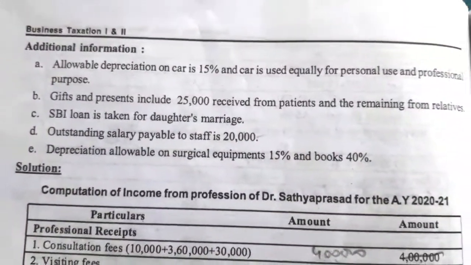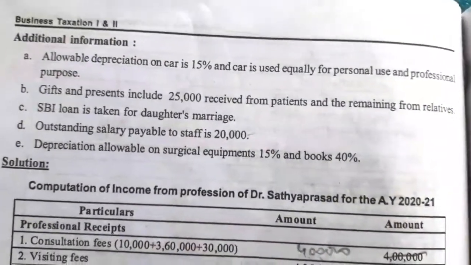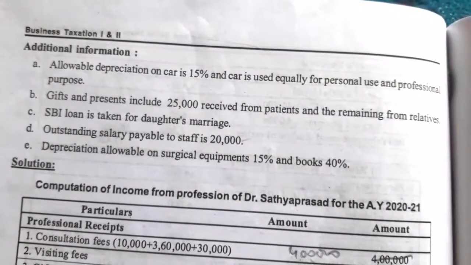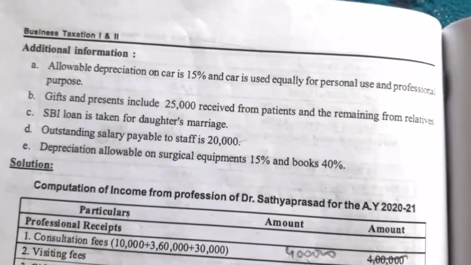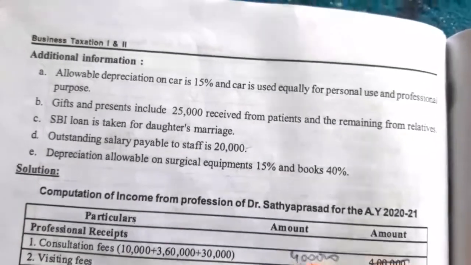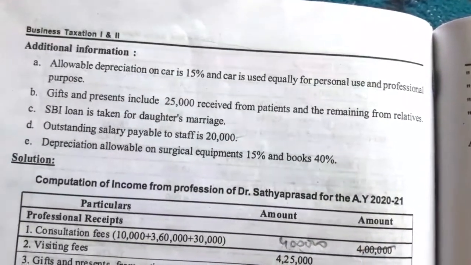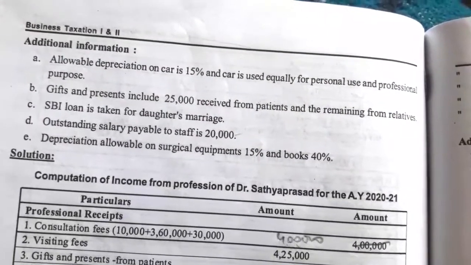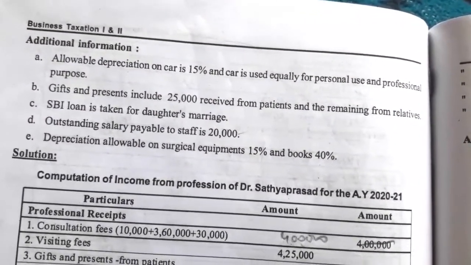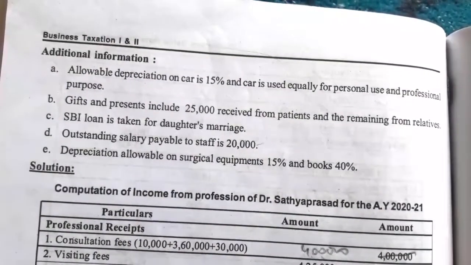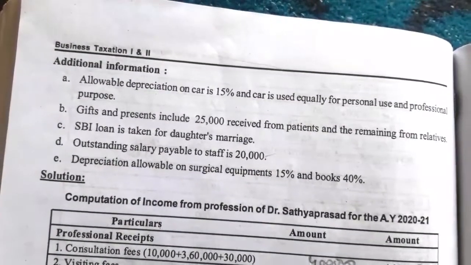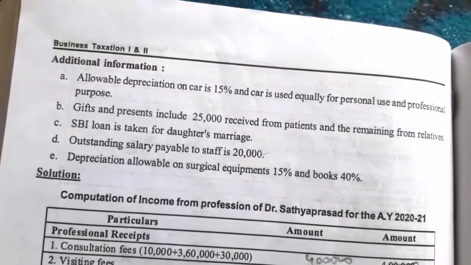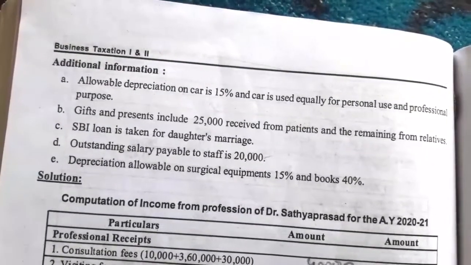Next, additional information. Allowable depreciation on car is 15%, and the car is used equally for personal use and professional purpose. Gift and presents includes rupees 25,000 received from patients and the remaining from relatives. SBI loan is taken for daughter's marriage. Outstanding salary payable to staff is rupees 20,000. Depreciation allowable on surgical equipment is 15% and on books 40%.